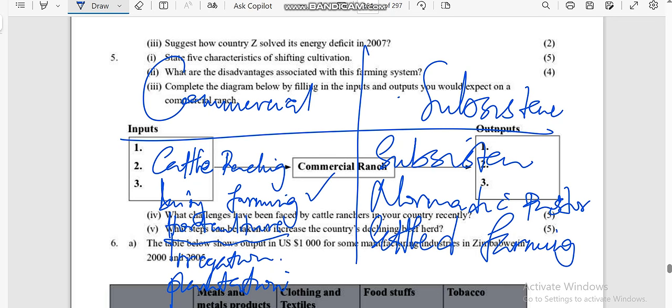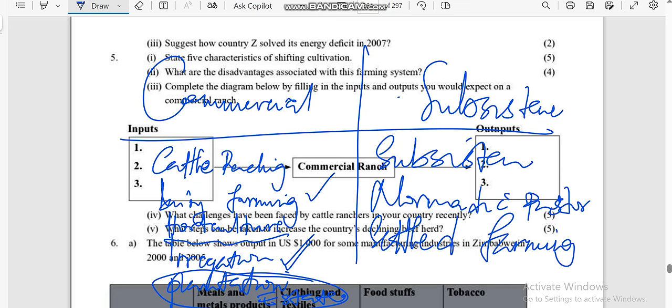Then irrigation farming, it is farming that involves use of irrigation water, kana kuti use of artificial water, that involves application of artificial water to the plants. Then plantation.